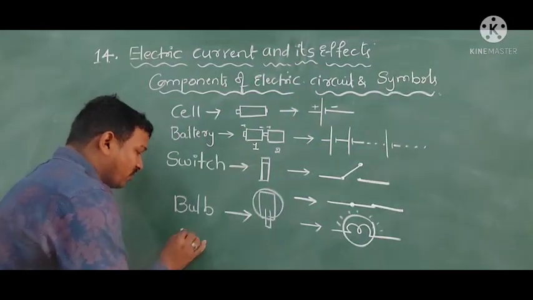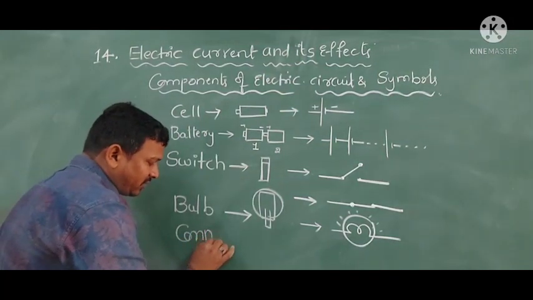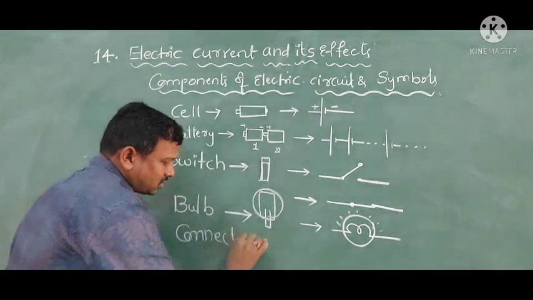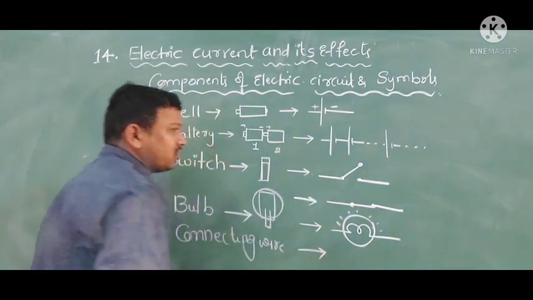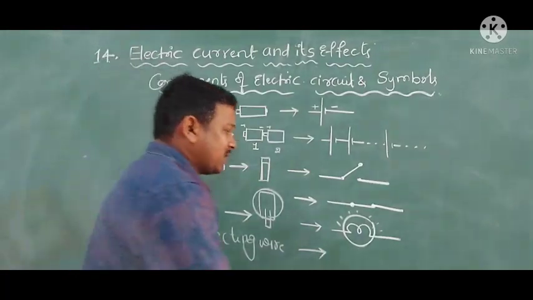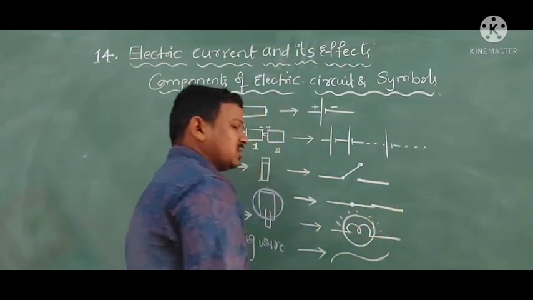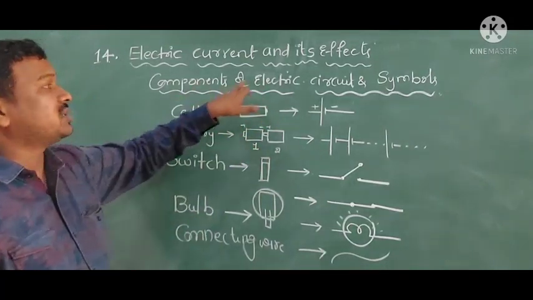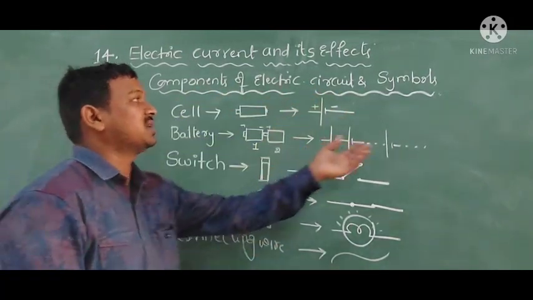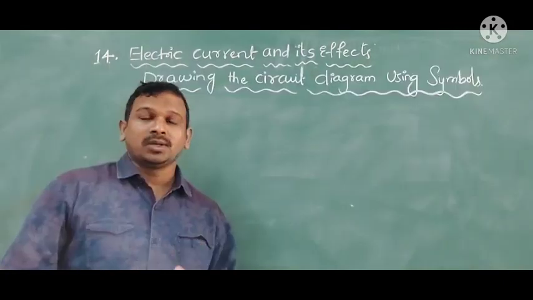Next, the connecting wire. For connecting wire, generally we use copper. The wire will be denoted by this symbol. So these are the components of the electric circuit as well as their symbols.